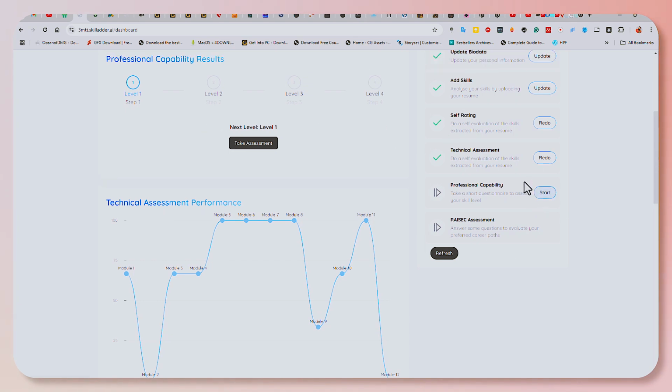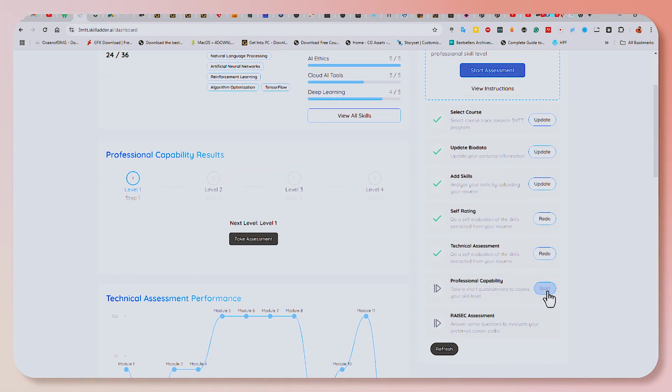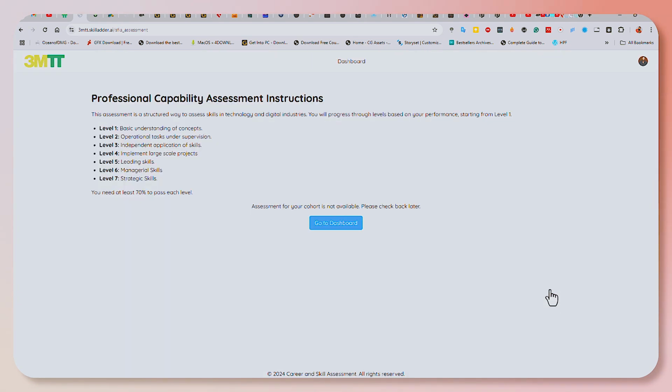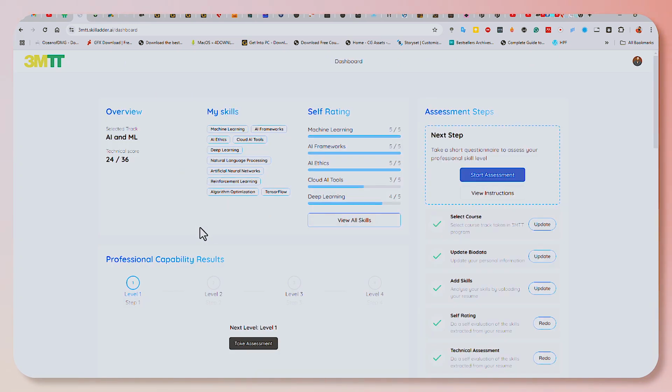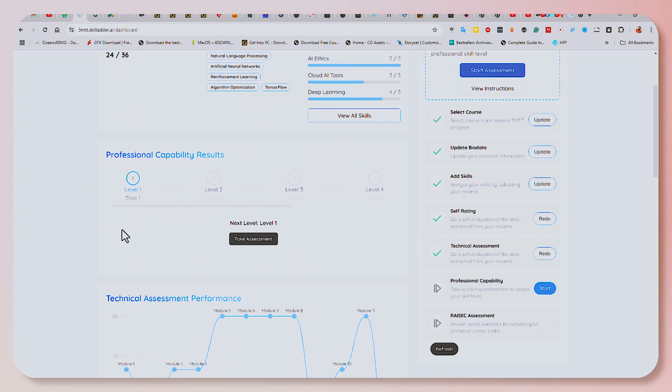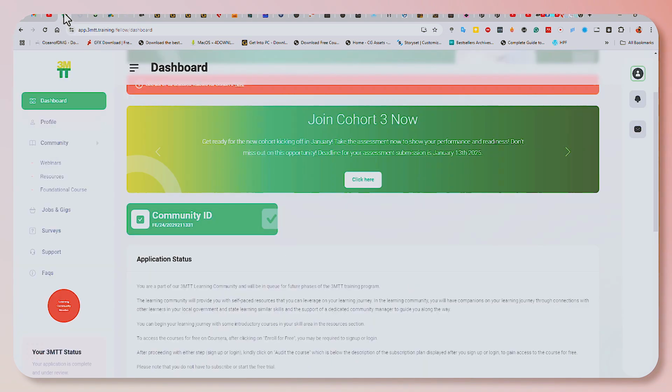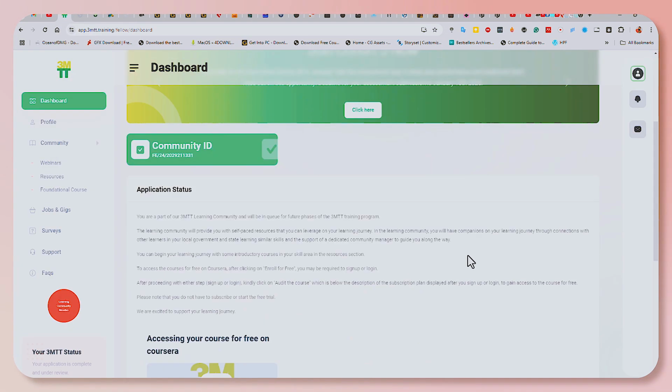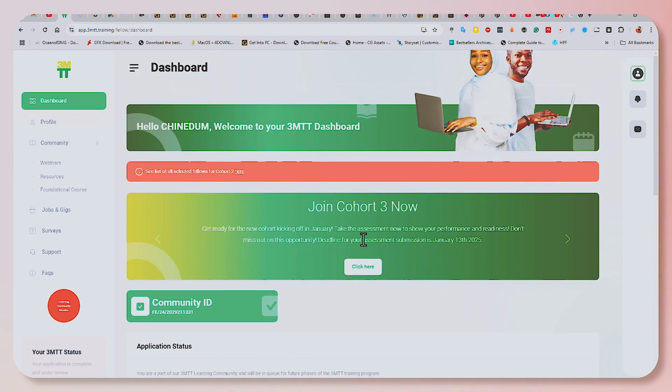Once you are done with that, you won't be able to do this, because if you click on it, they'll tell you that it's currently not available for your cohort. You should check back at a later date. So you have to click on your dashboard, and then wait for this assessment to be unlocked. Once you are done with that, rest assured that you've been able to join Cohort 3. And this is the assessment submission that you've done. Once you have done that, you know that you have finalized your process for Cohort 3.